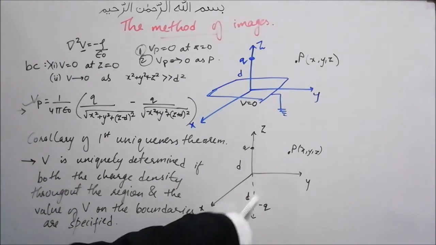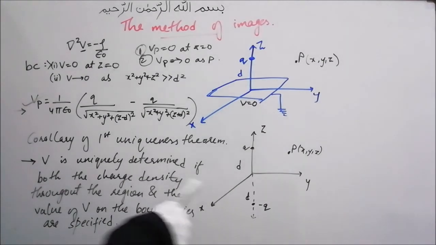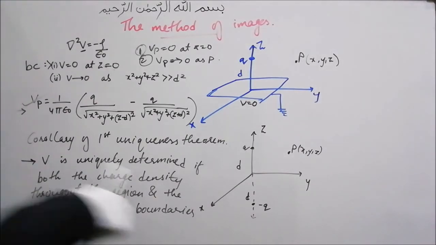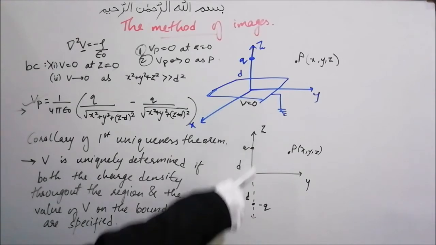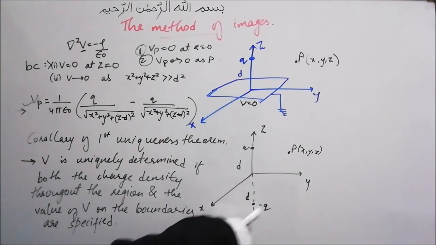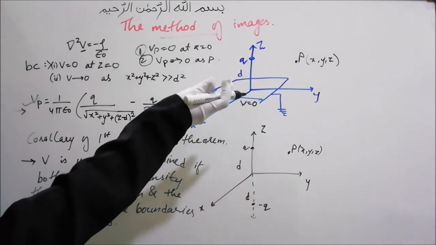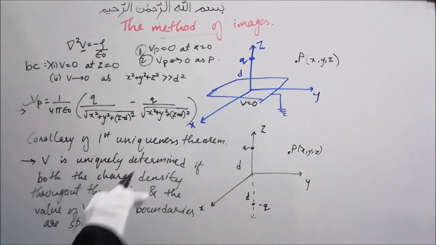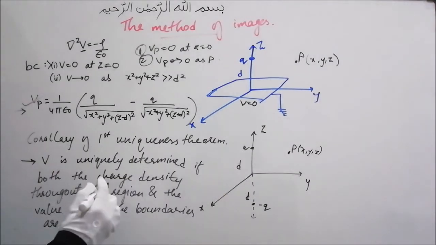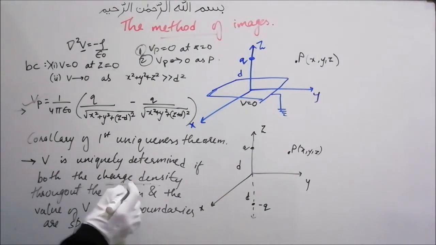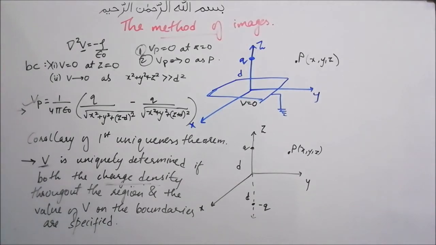So this new charge which we got is known as the image charge, but you have to remember that you cannot put the image charge in the same region in which you are finding the potential. That is, you cannot put minus q at z greater than 0, because we are finding potential at points z greater than 0. If you do that, then the charge density rho will change, and if rho changes, then this V value will be wrong.